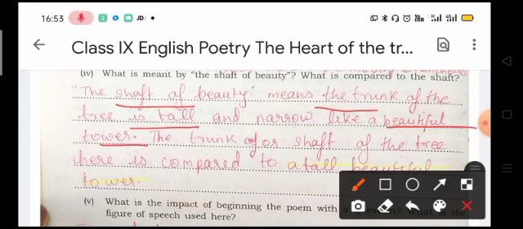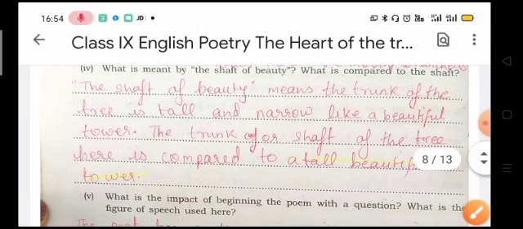You know, the trunk, the brown portion of the tree, that is very tall and narrow, and it looks like a beautiful tower. The trunk or shaft of the tree here is compared to a tall beautiful tower. Now what is the shaft of the tree compared to? It is compared to a beautiful tower. Okay, now let's see the next question.